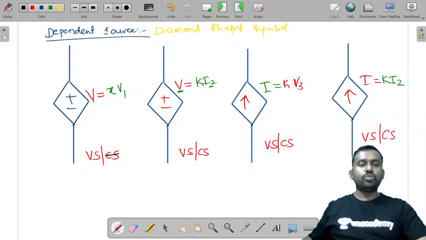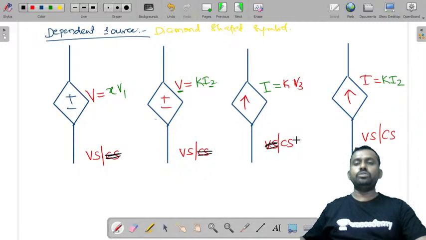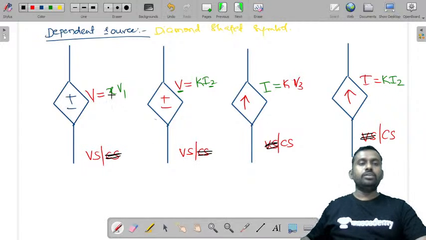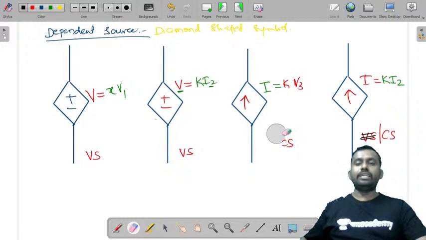It is a voltage source. This is not a current source. Similarly, if you observe this, this is a voltage source and it is not a current source. And this is an arrow mark which represents a current source, and this is also an arrow mark which represents a current source. So finally, this is a voltage source, this is also a voltage source, this is a current source and this is a current source.